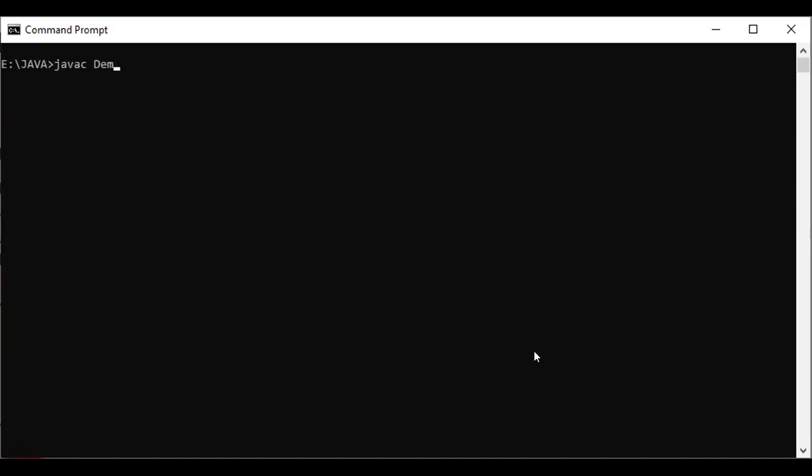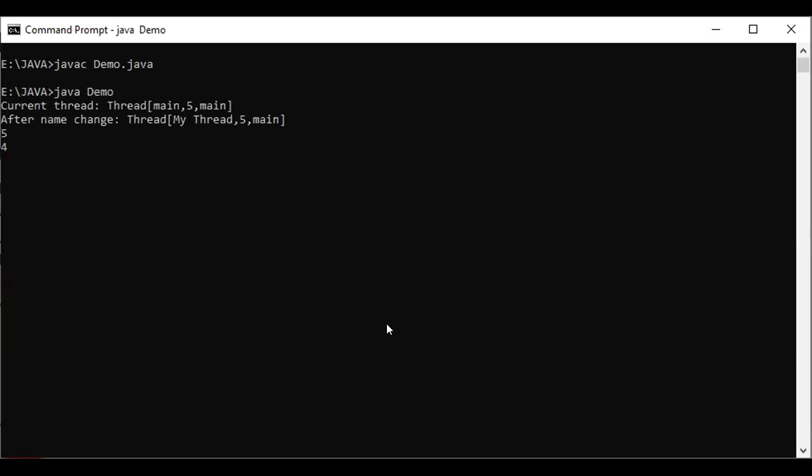javac demo.java. That compiles the Java file demo. You observe here, it's taking 1 second to display the values in order.